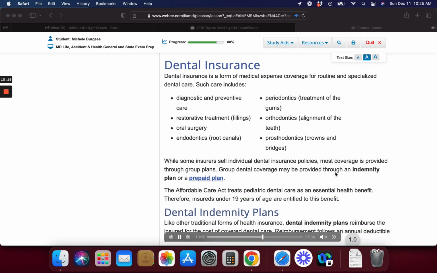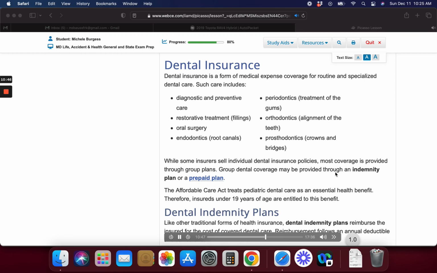Dental indemnity plans. Like other traditional forms of health insurance, dental indemnity plans reimburse the insured for the cost of covered dental care. Reimbursement follows an annual deductible and coinsurance. Example: Mary has a dental indemnity plan that requires a copayment of $50 for each covered treatment and a coinsurance payment of 20%. She incurs a dental bill of $500 for dental services and pays her copayment of $50.